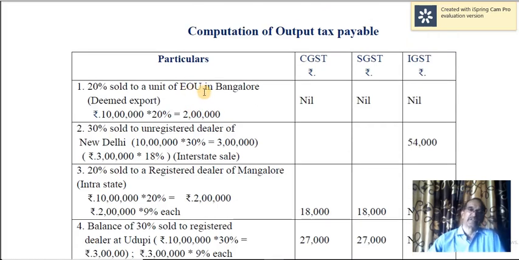Export oriented unit in Bangalore, and that is considered to be deemed export. You are selling it in Bangalore only, but then it is taken as a deemed export. Yes, export oriented unit, so that is why it is considered to be export. Therefore, on 10 lakh at the rate of 20%, so it is 2 lakh.